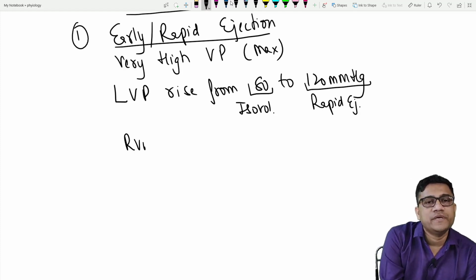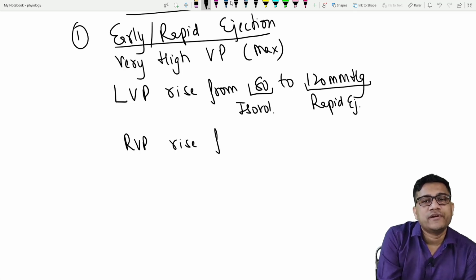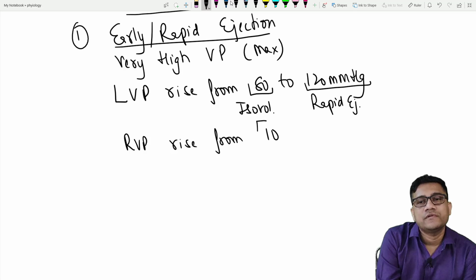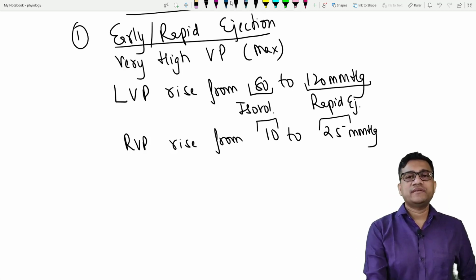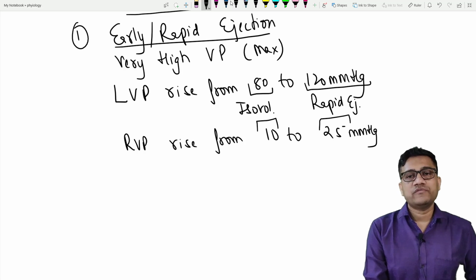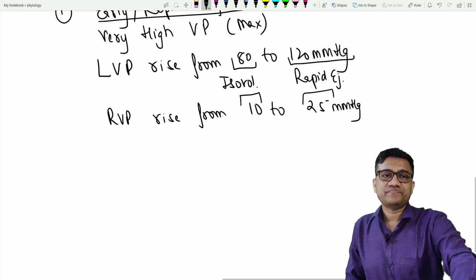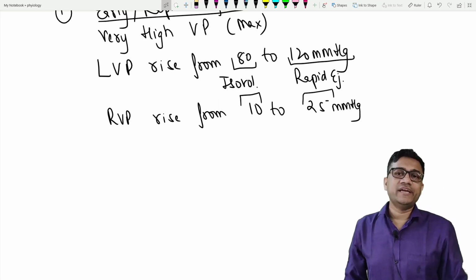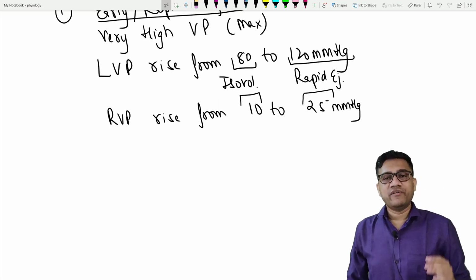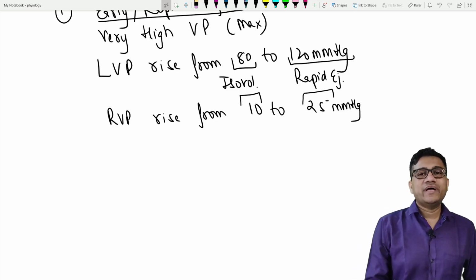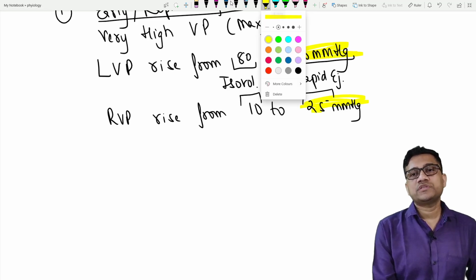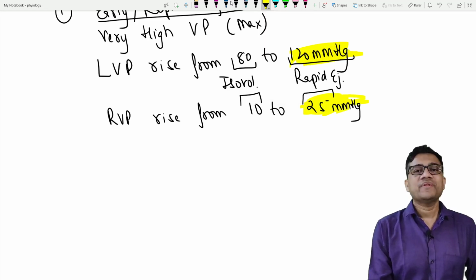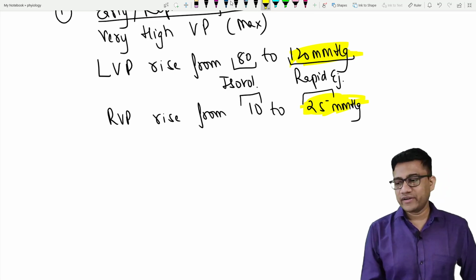Then RVP also rises, from 10 to 25 mmHg. Are you clear? So very simple, right and left ventricular pressure are both rising. LVP rises from 80 to 120 and RVP rises from 10 to 25. So that means you hit what pressure in the systole? The answer is the highest possible pressure, that is 120 in the left ventricle, 25 in the right ventricle.